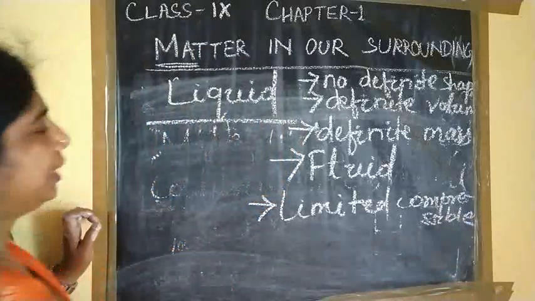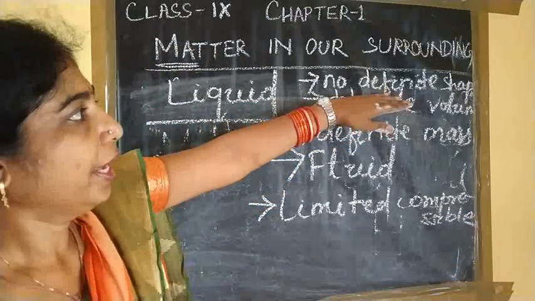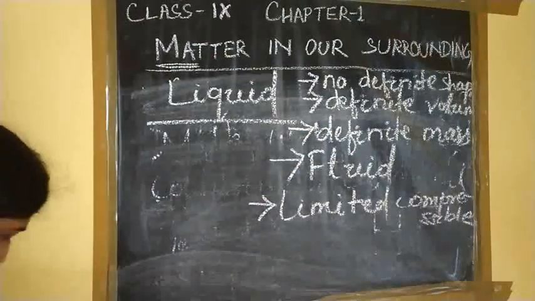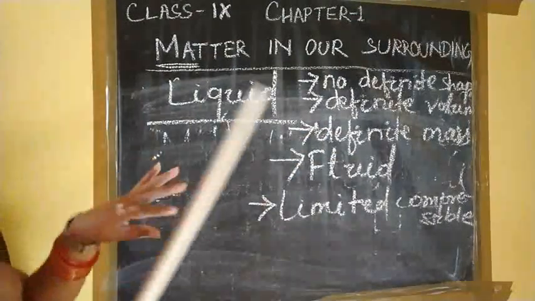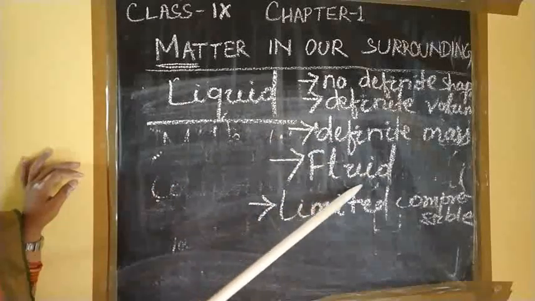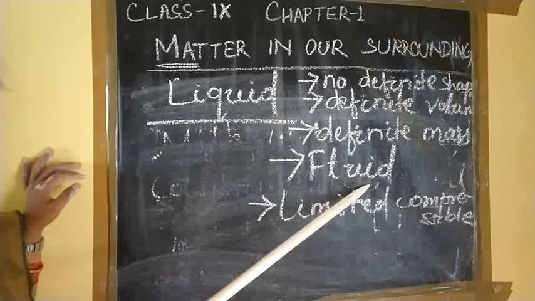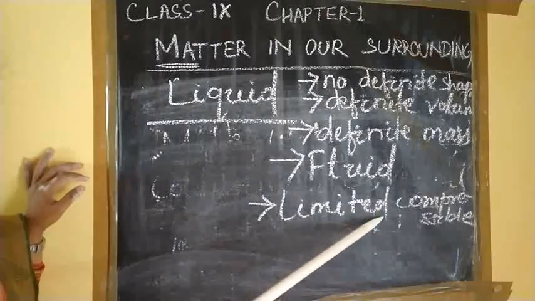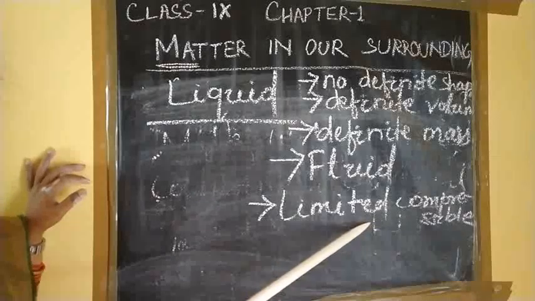So now, what are the properties? It does not have any definite shape. Next, it has a definite volume. Then, as it is matter, it has a definite mass. As it flows, these are called fluids. And it is compressible, but limited compressible.